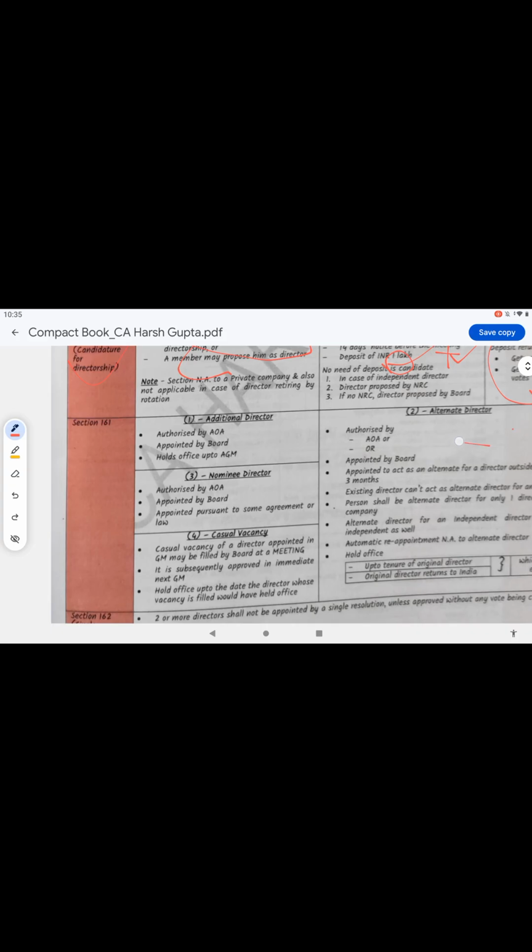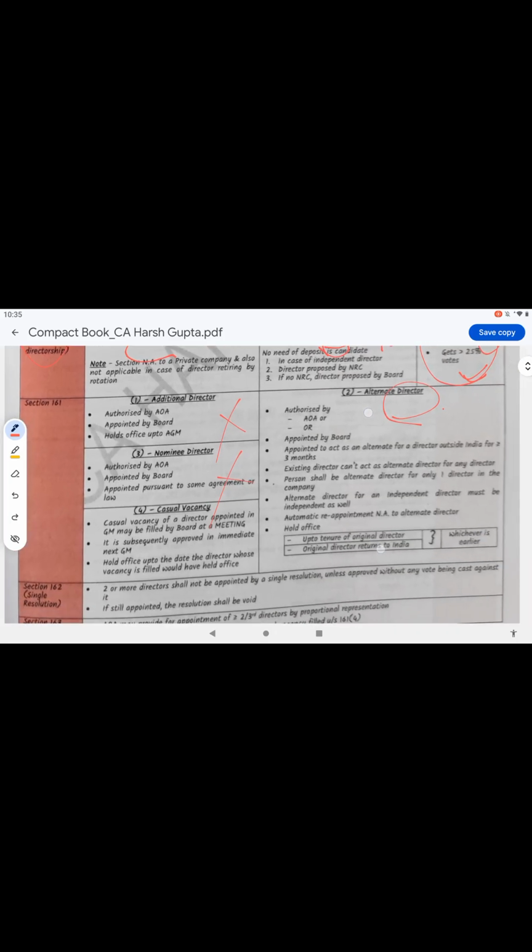But when it comes to the alternate director, he will not hold up to the AGM, nor as per the agreement; he will hold up to the original director's time period. Once we read, authorized by the articles of association, and an ordinary resolution needs to be passed. For the alternate director, remember, an ordinary resolution needs to be passed. You can get an MCQ on this.